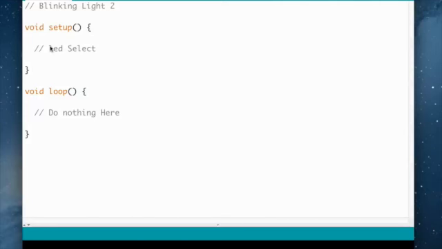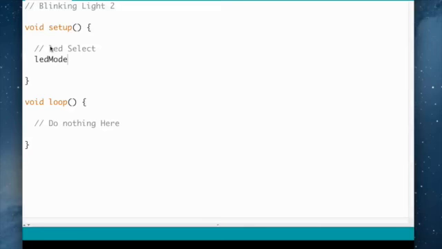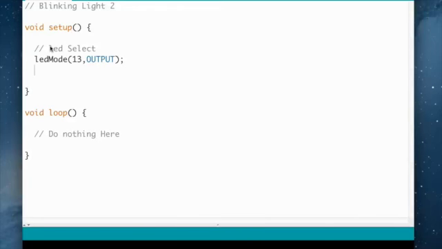Let's select the LED, and we're telling it that we want the LED mode to be selected for output. I'm sorry, pin mode.